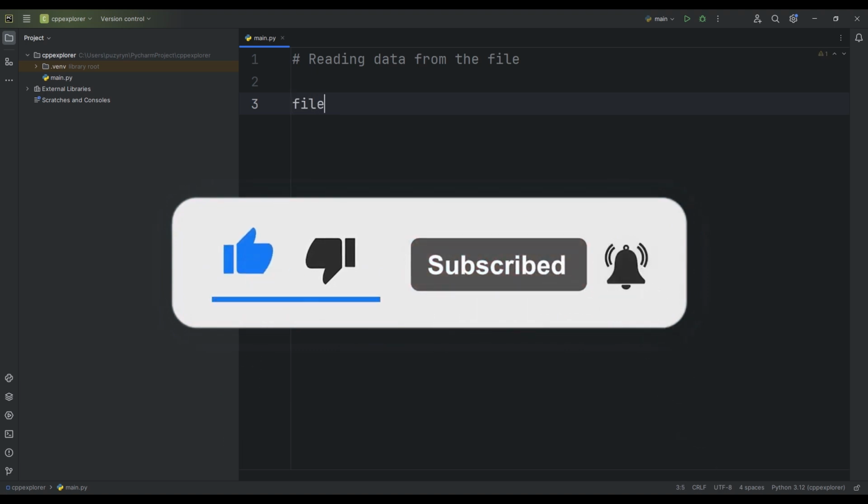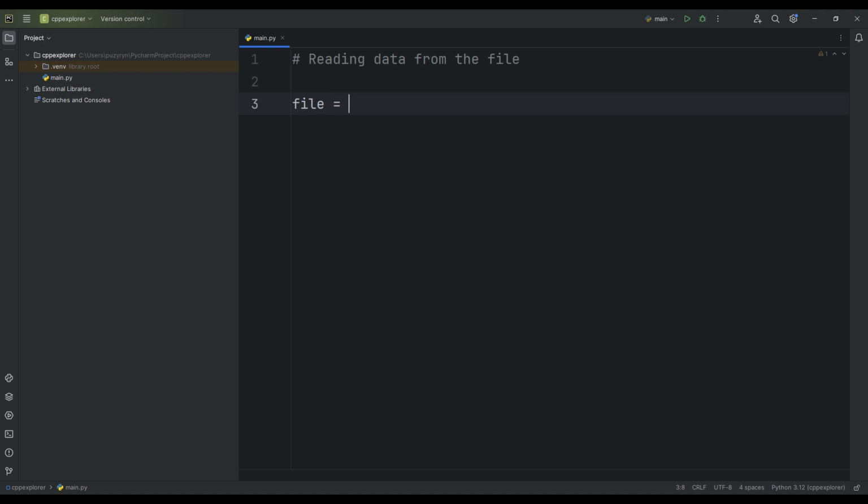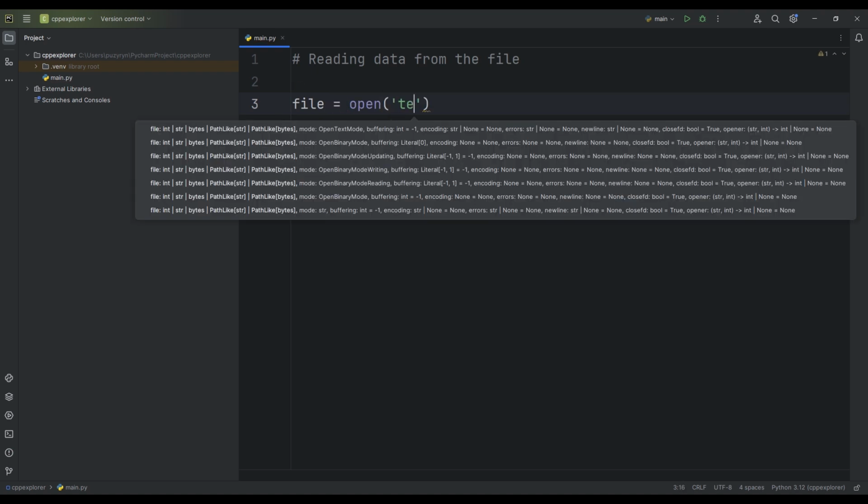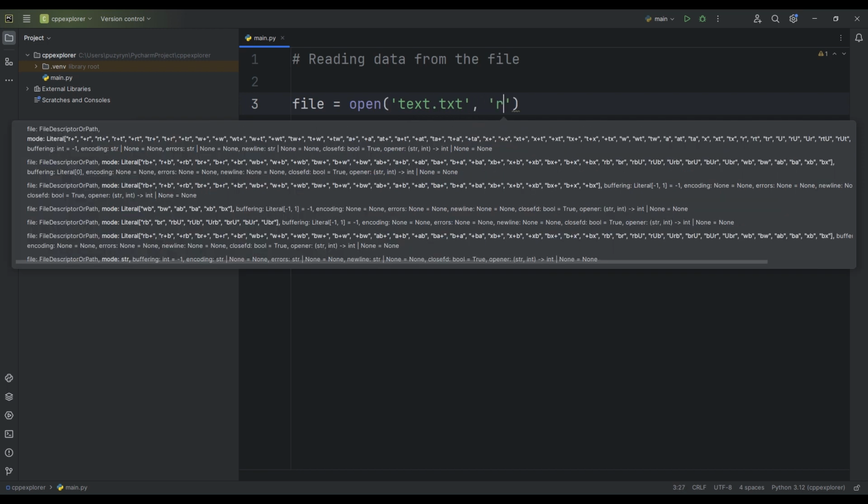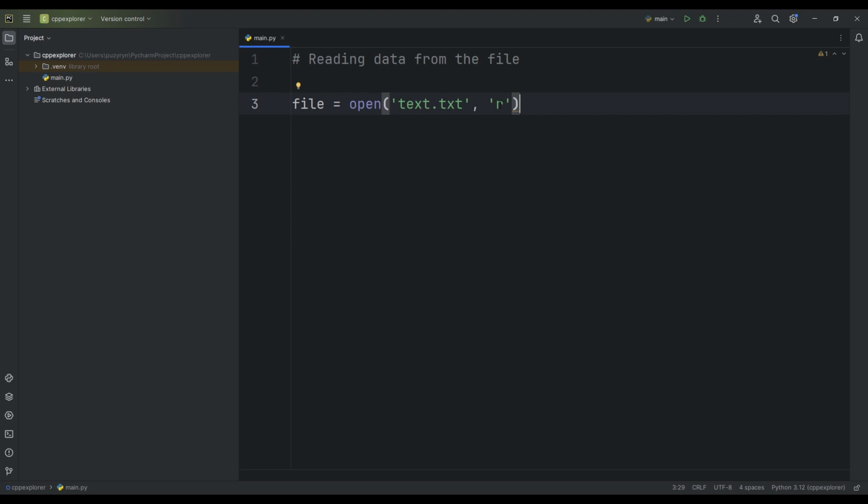So, we create a variable named file and open a new file. We will open it for reading and assume its name is text.txt. We set the mode as R. I want to remind you that this mode does not allow us to create a file if it does not exist. It simply reads data from an existing file.